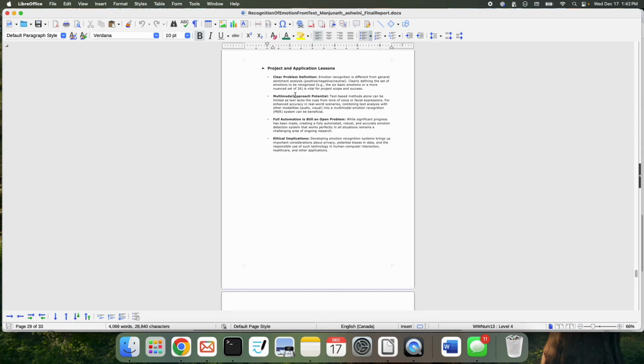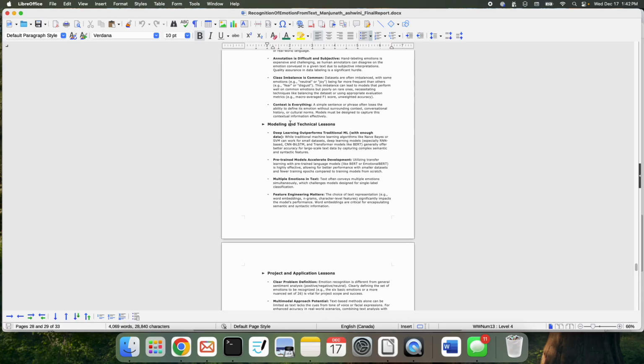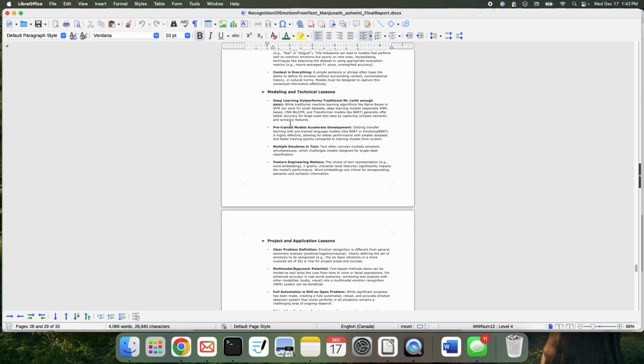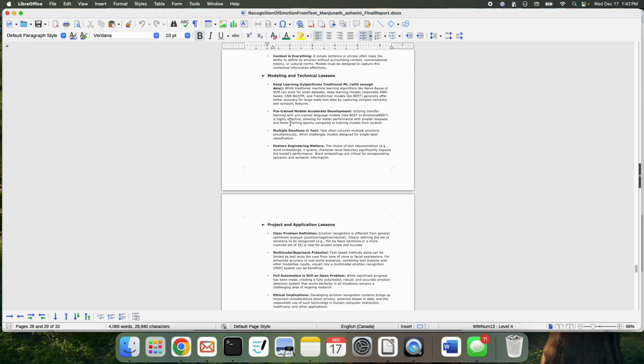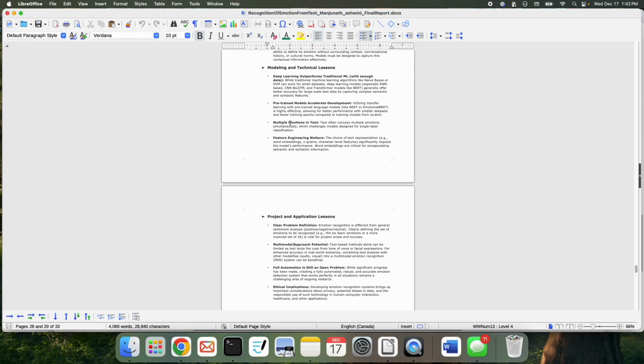Some of the lessons learned are that there is always a multi-model approach that we can take. There are several models, and there is so much in this field that needs to be explored and analyzed, with mix and match combinations of the available models.